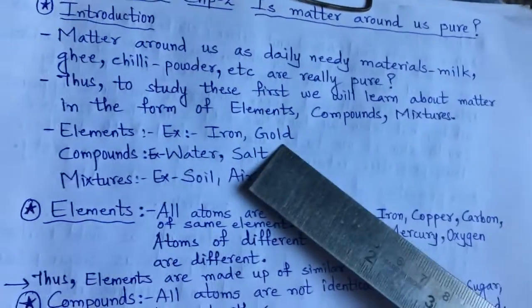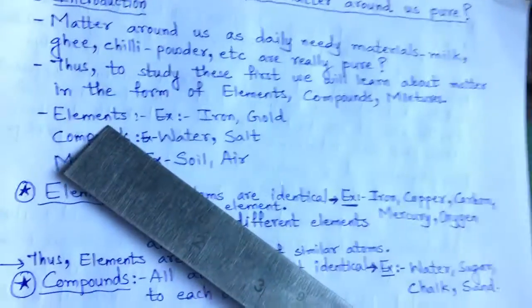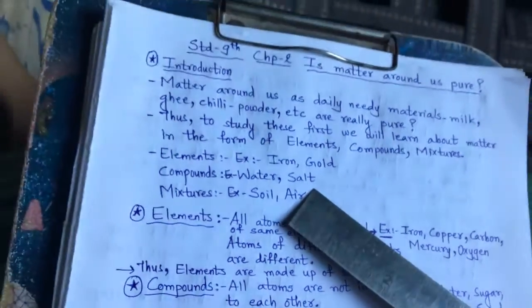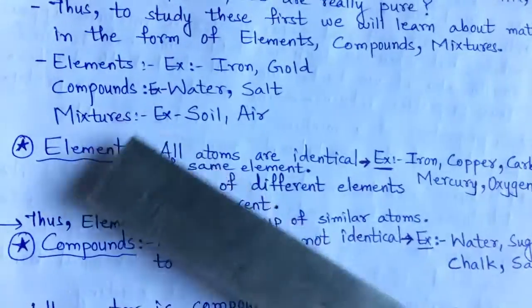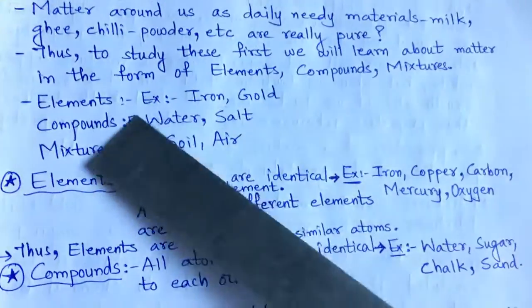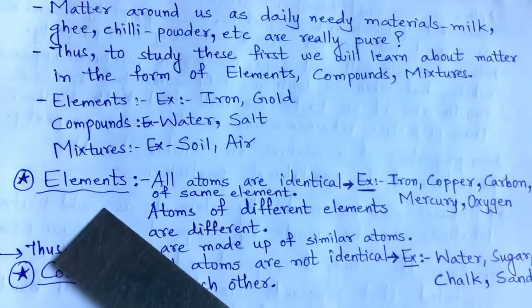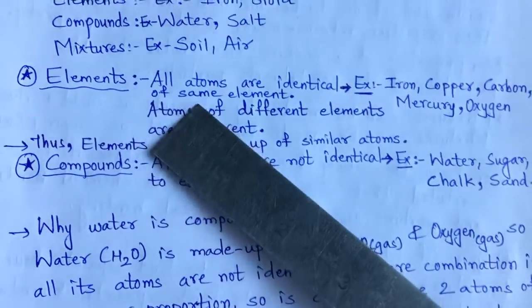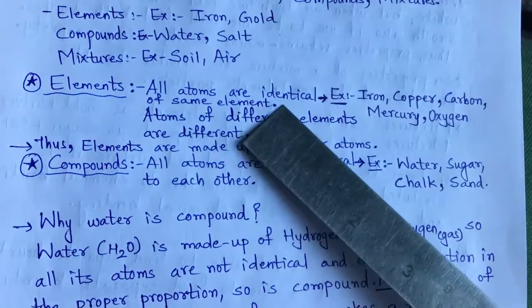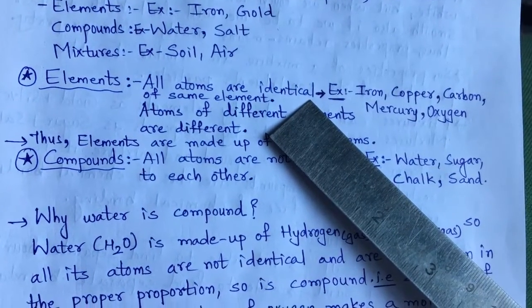Iron and gold are considered elements. Water and salt are some examples of compounds. Soil and air are mixtures. Now why are they elements? Elements have all identical atoms in them.